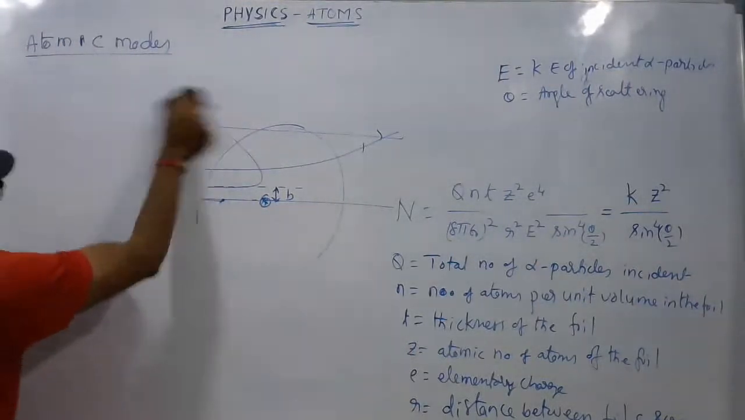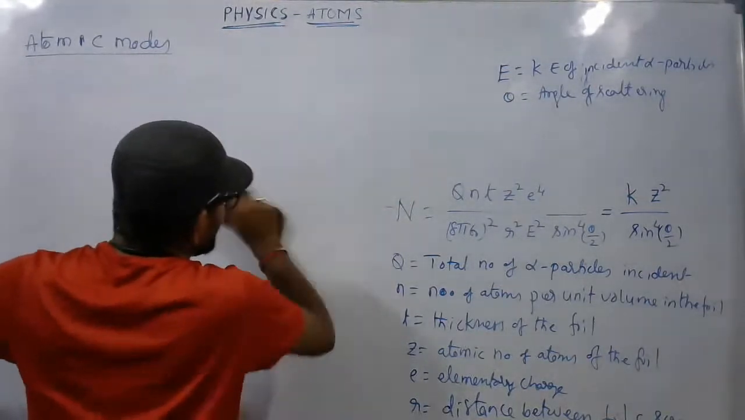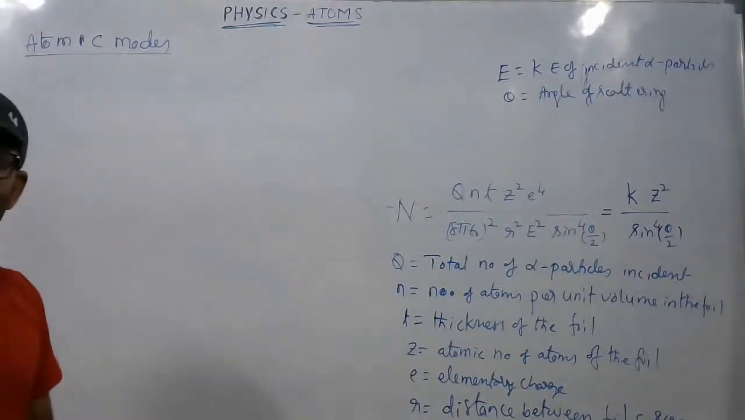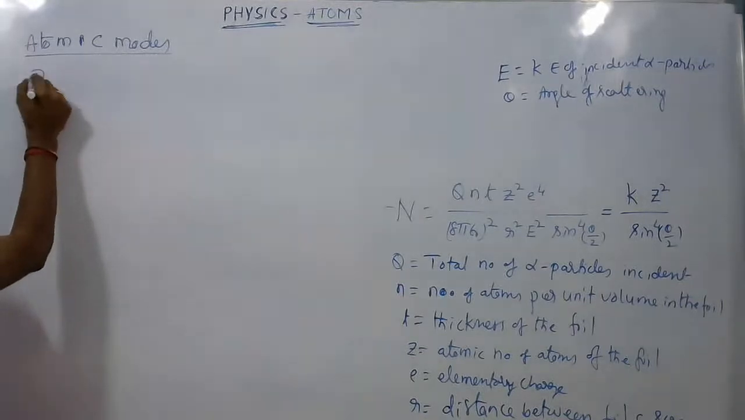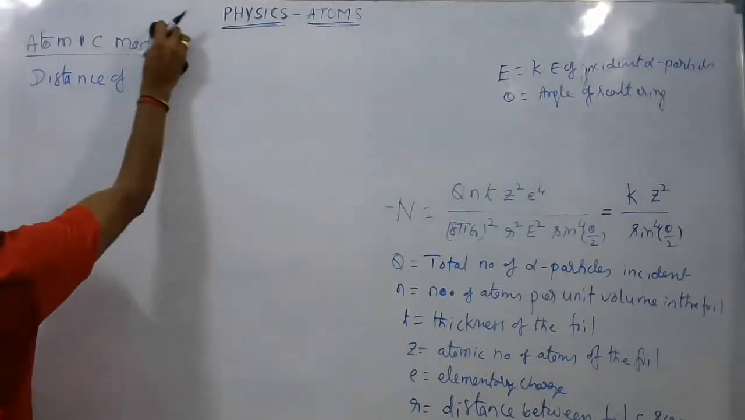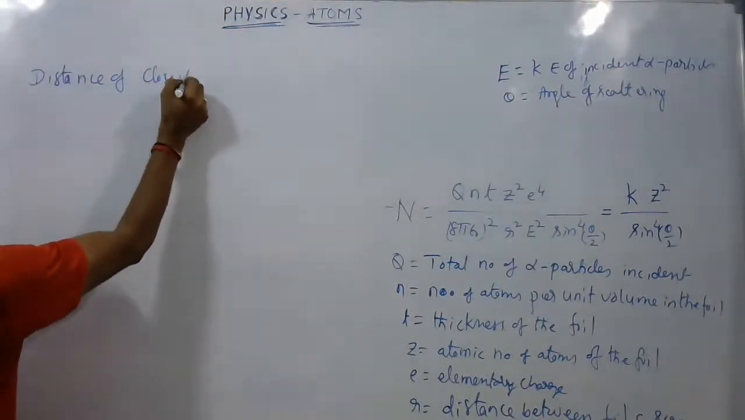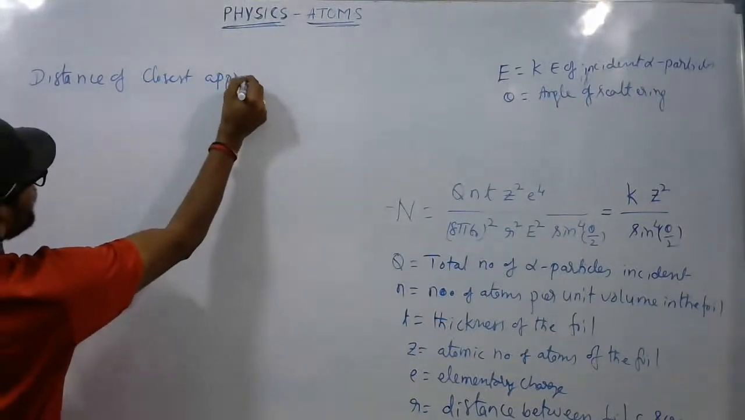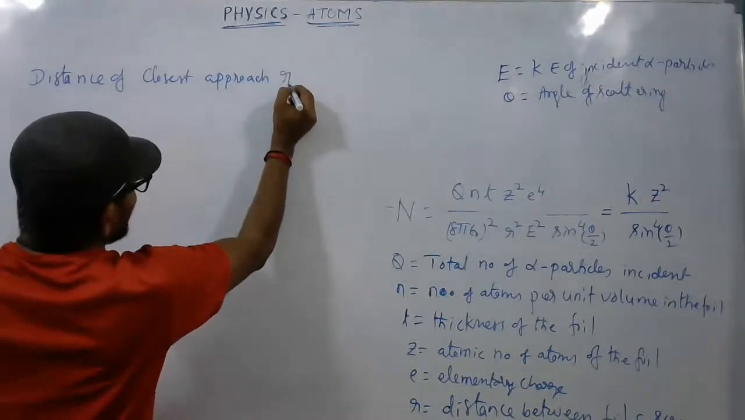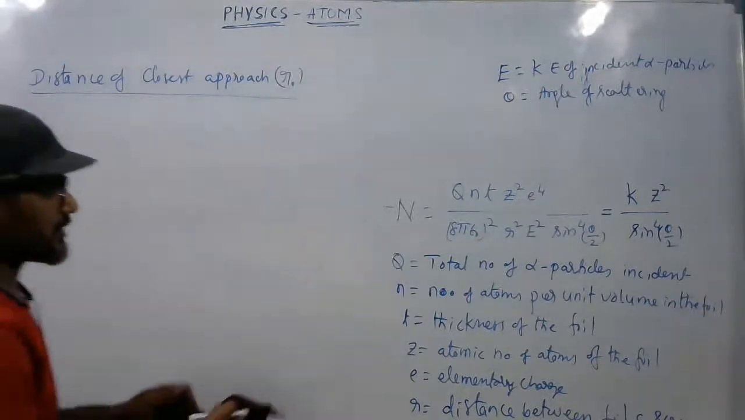What is the distance of closest approach? The name itself tells about that. It is denoted by r naught. What is this? Again, the same diagram you have to consider here.